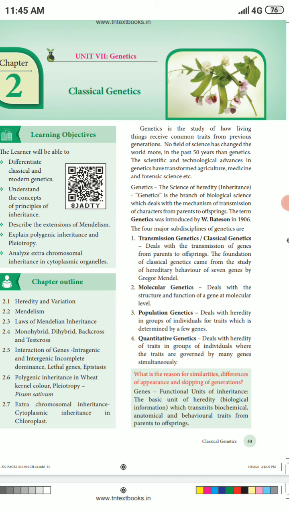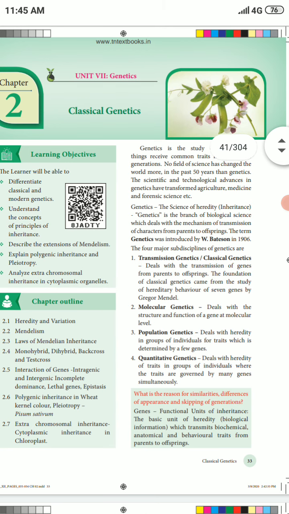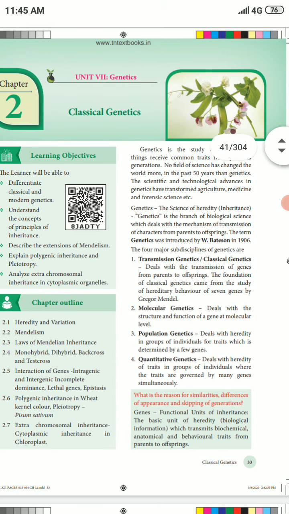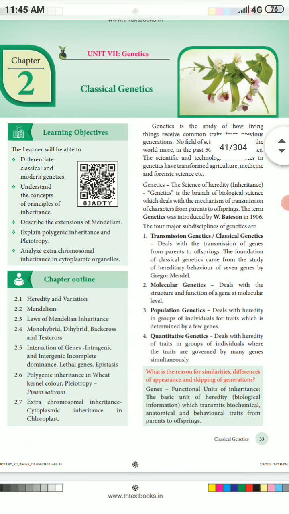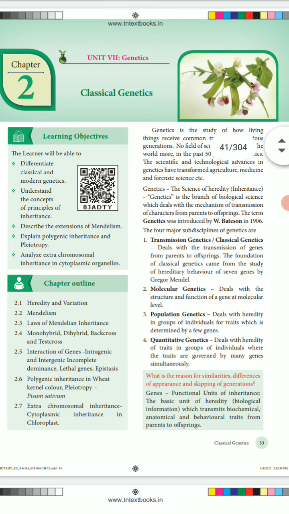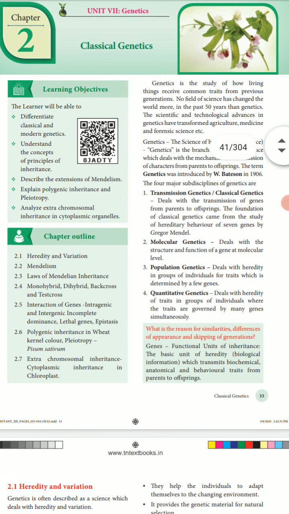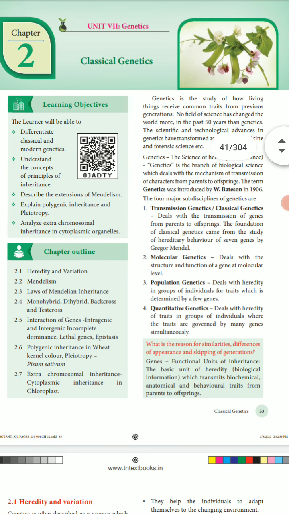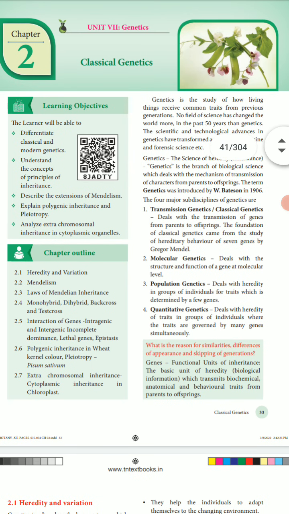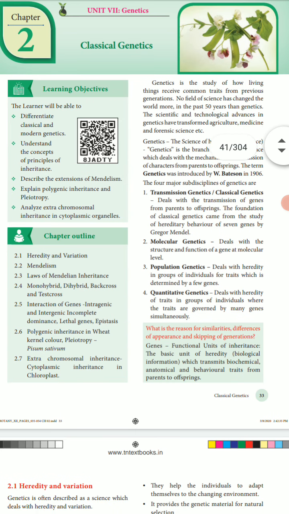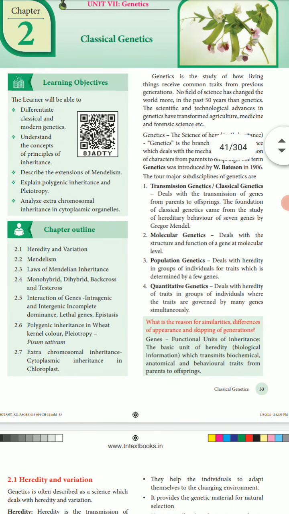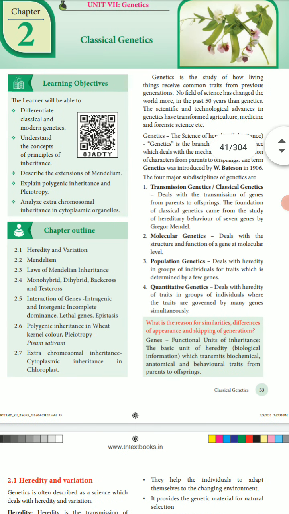The zygote develops into the new organism. Pre-fertilization events include gametogenesis, the process of gamete formation. Fusion of the male and female gametes is called fertilization, or syngamy. Development of the egg without fertilization is called parthenogenesis.